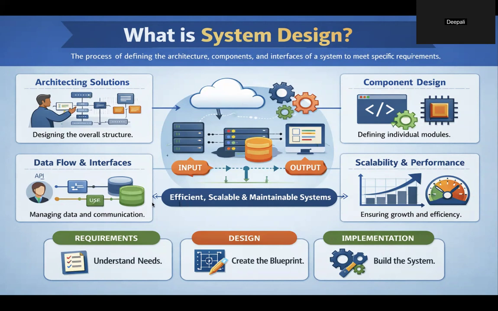So now let's understand what the main key parts of system design are. Okay, so this is a very big pictorial view. Let's start with architectural solution.